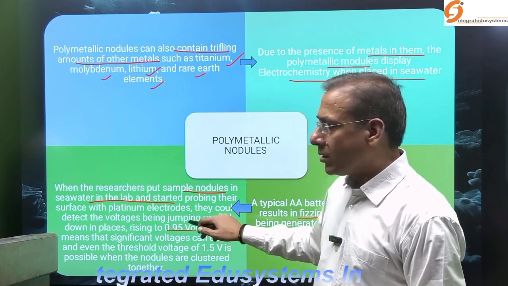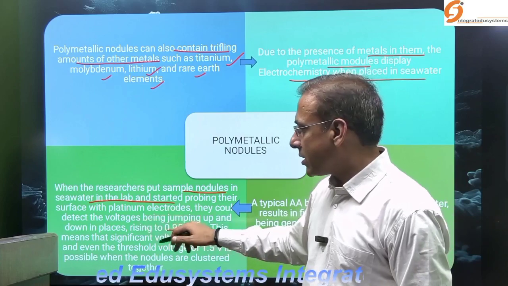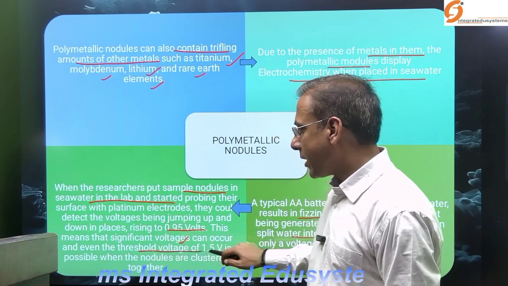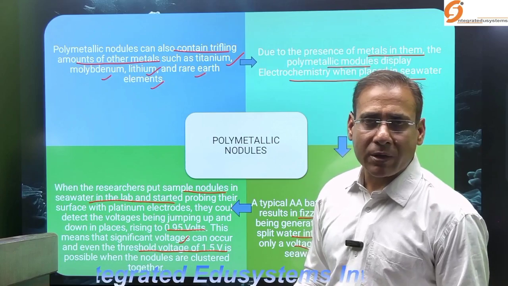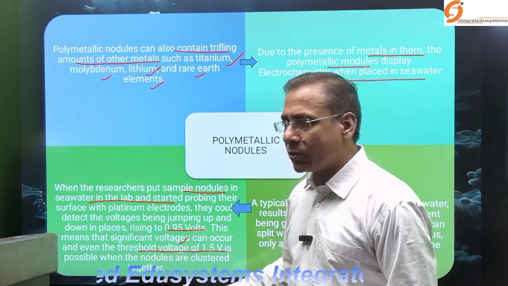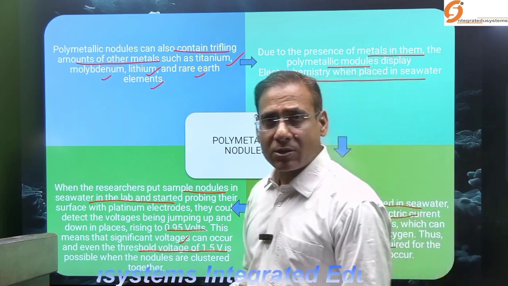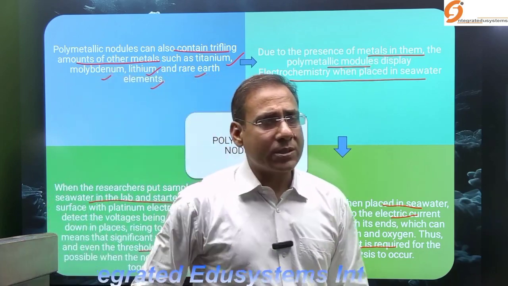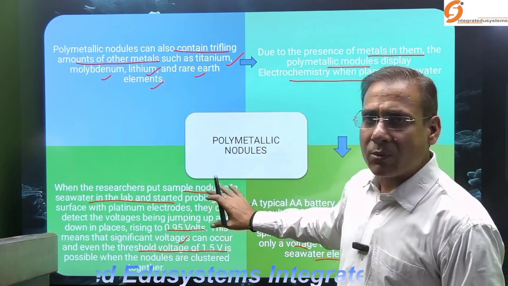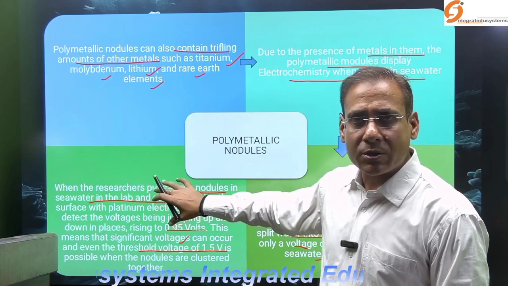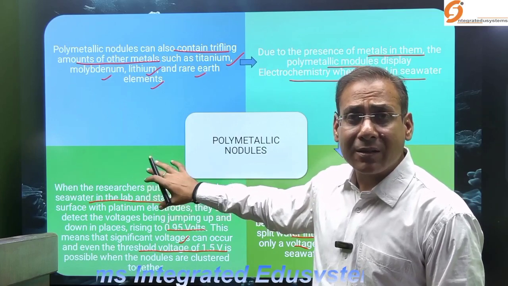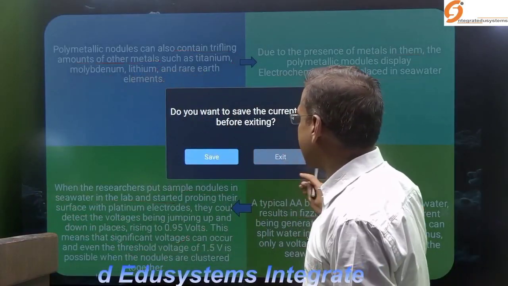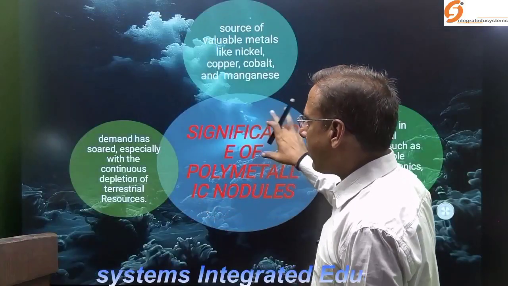0.95 volt of voltage is created, which is significant, and which can sometimes reach the threshold voltage of 1.5 volts, which splits the water into hydrogen and oxygen, as a result of which we get the dark oxygen. So this is the recent discovery of how polymetallic nodules are responsible for the formation of dark oxygen. So I have linked this concept, and now let's understand the significance of polymetallic nodules.